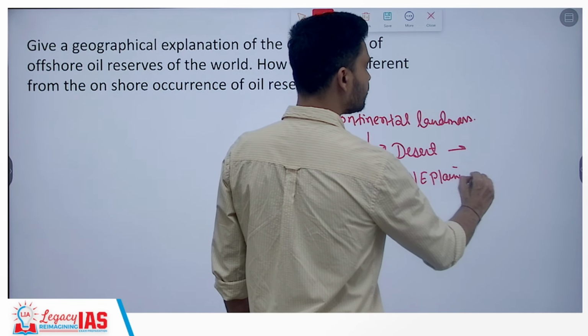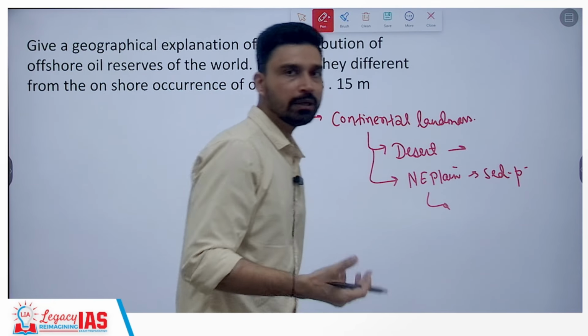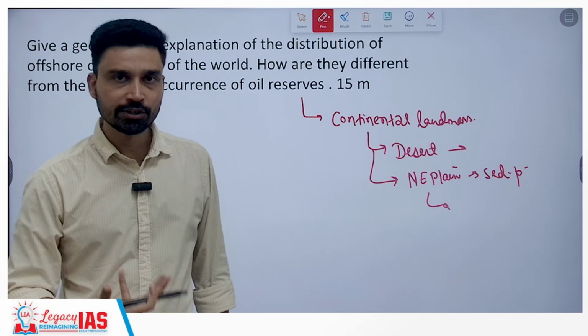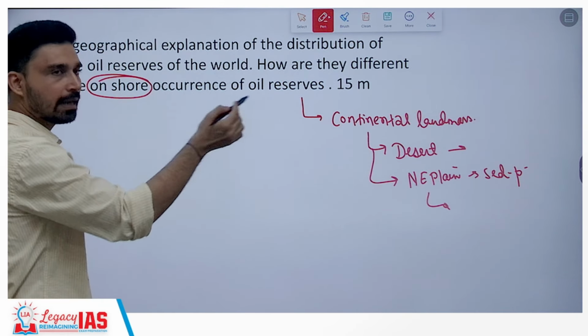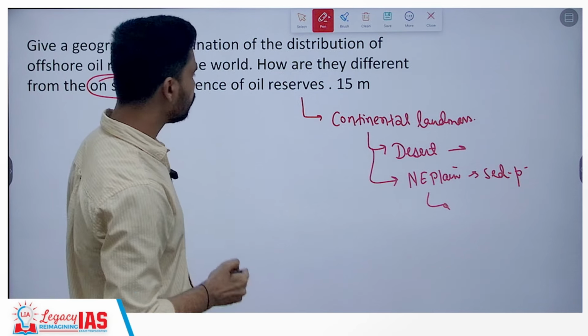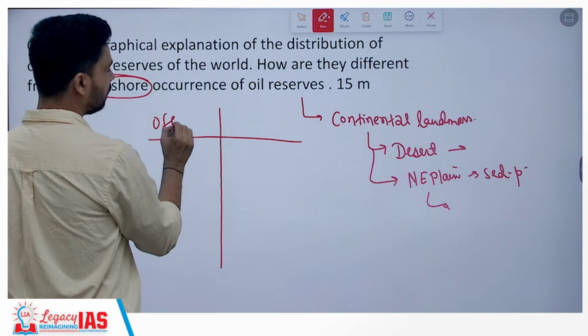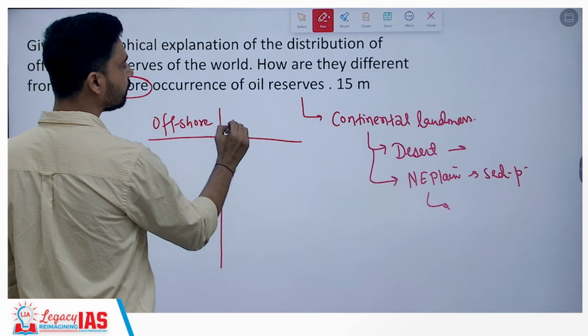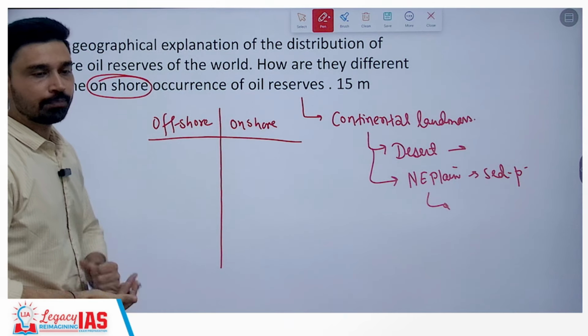So you have the sedimentary plains, for example. Recently we have discovered oil also in Ballia, Uttar Pradesh, where you have the Gangetic plain region. So these kinds of resources which are found on the continental land masses, with examples you can substantiate, are referred to as onshore oil reserves. Then you can simply make a table. On one side you can talk about offshore oil reserves, on the other side onshore oil reserves, and then you compare how they are different.